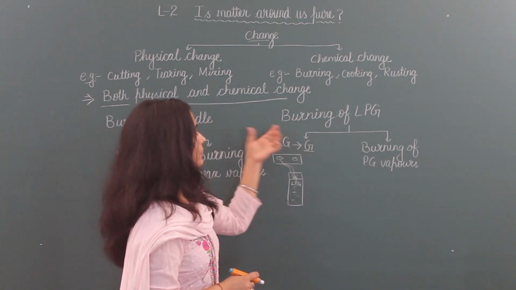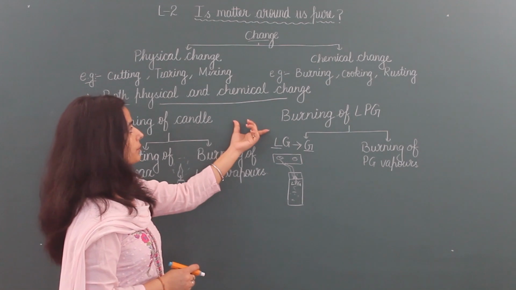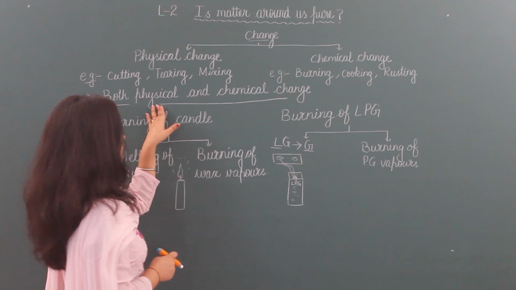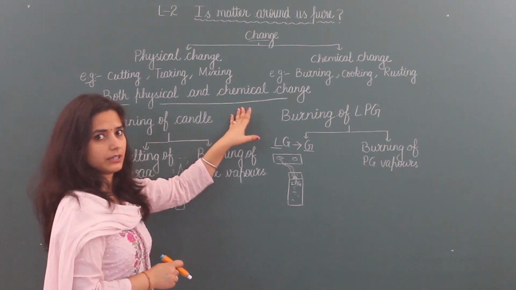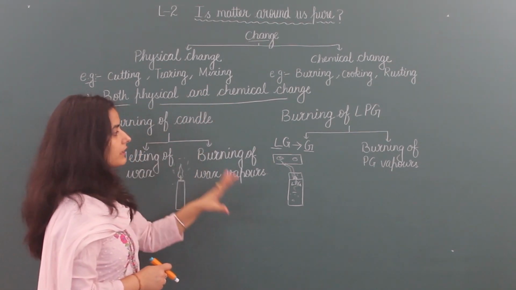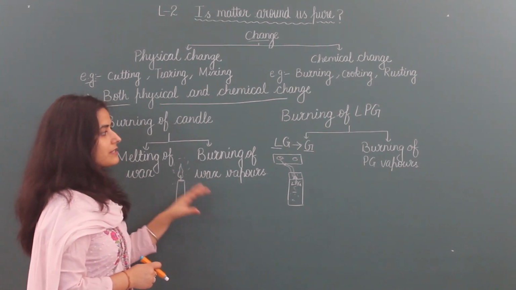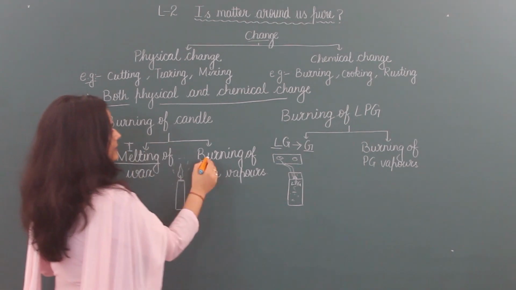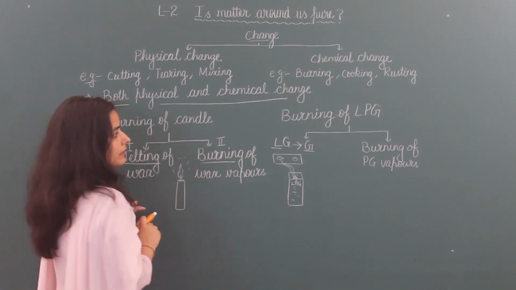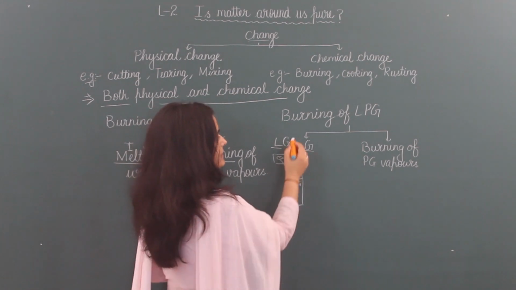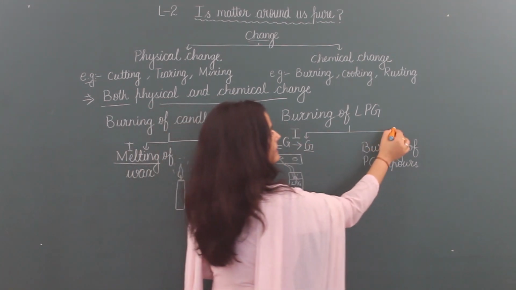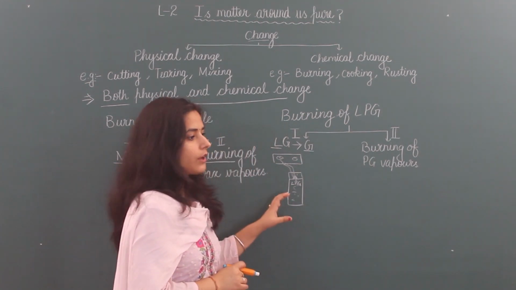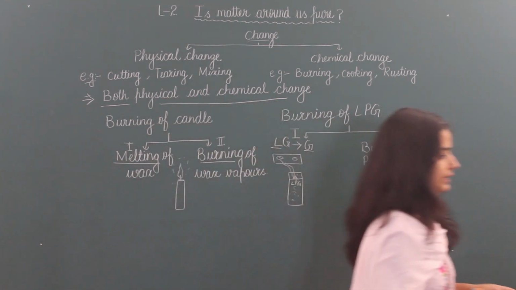So these two were examples to show you that there are some changes in nature which are not single physical, not single chemical. They include both changes and both are compulsory. This takes place step by step. In burning of candle, the first step is melting and the second step is burning. Same in burning of LPG, the first step is a change in state and the second step is burning of gas. Now physical and chemical change is complete.